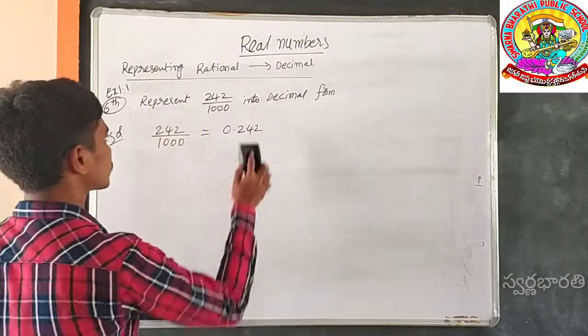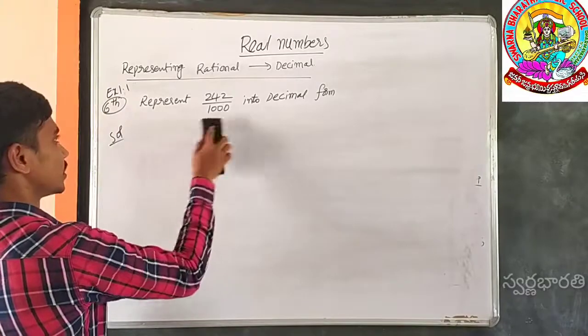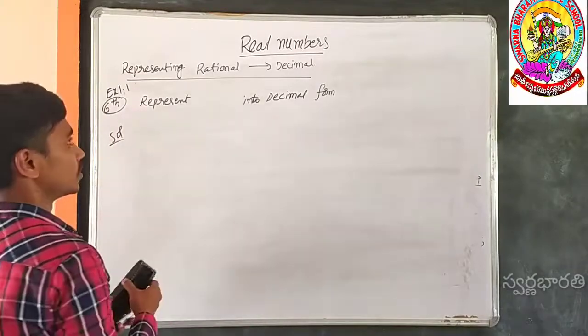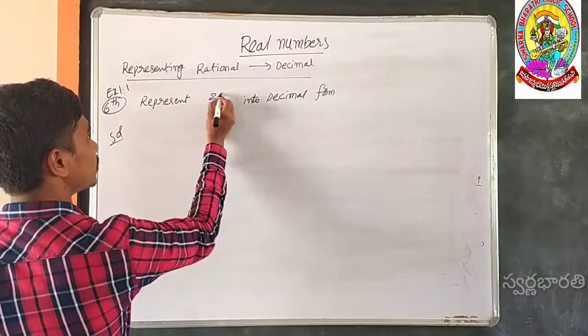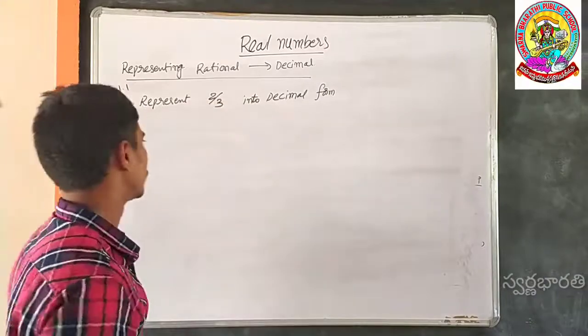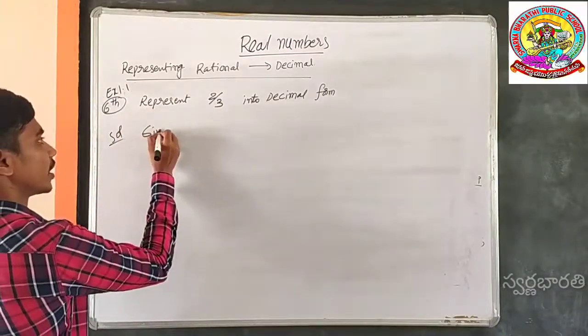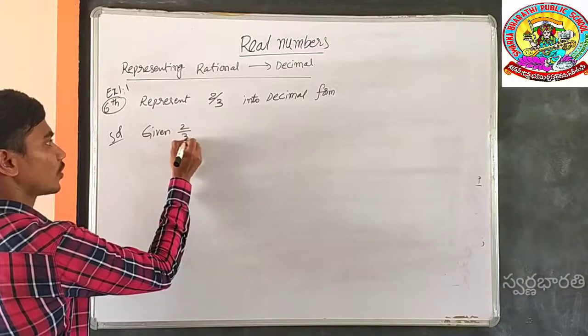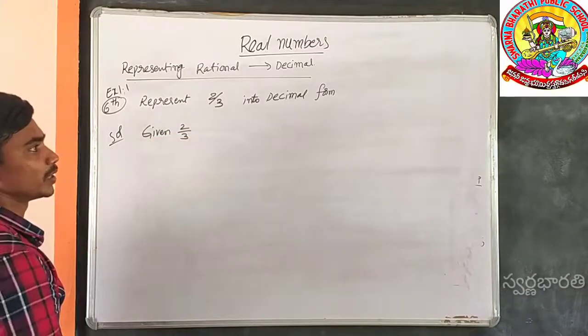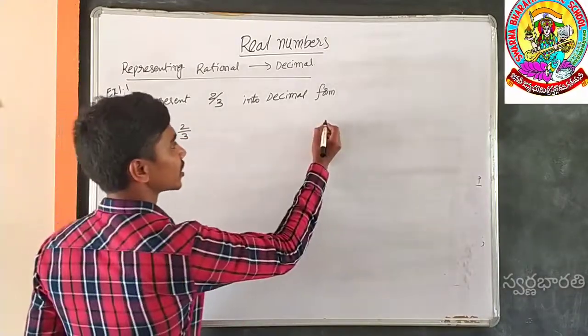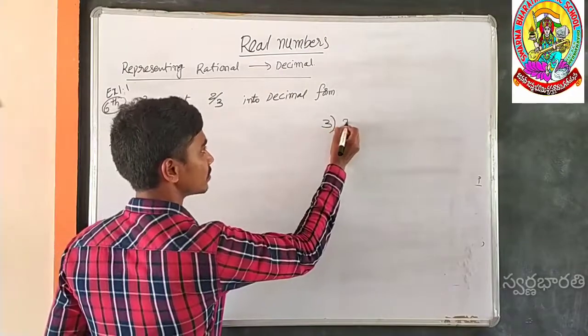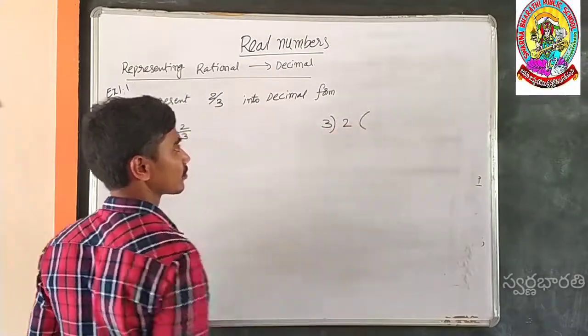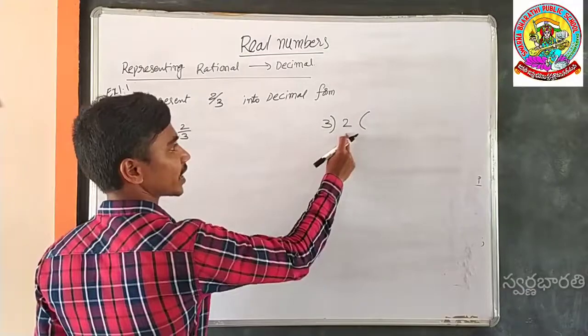Next sum. Represent 2 by 3 into decimal form. What is the given number? The given number is 2 by 3. How can we represent it? By simply doing actual division. 3 into 2: in the third table, we cannot get 2.